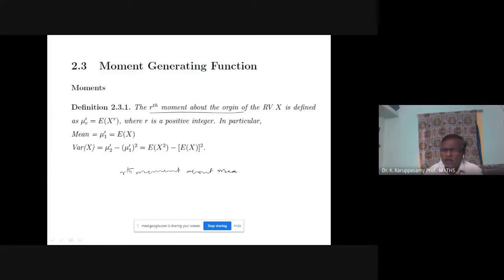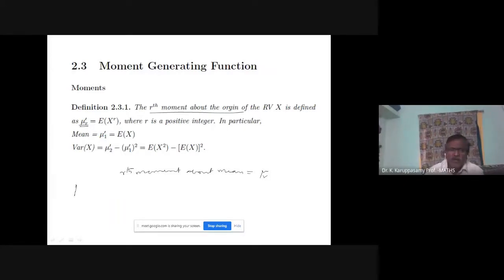About the mean. So that I have not discussed now. The r-th moment about the origin has the notation mu r dash. The r-th moment about the mean has the notation mu r. We are not going to discuss mu r; only mu r dash we are going to discuss.